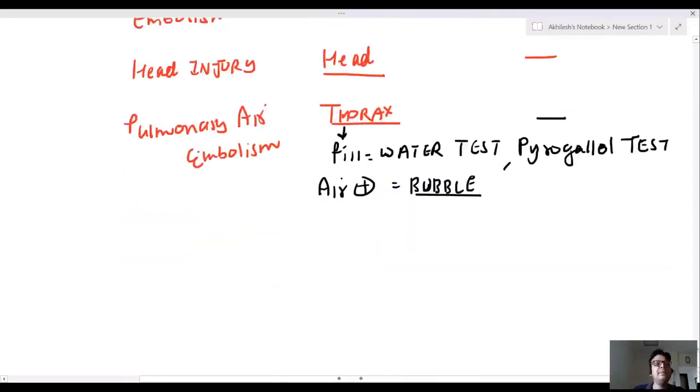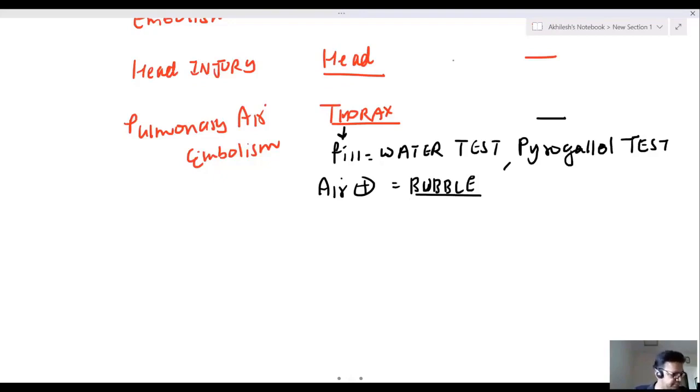So what are actually in pulmonary air embolism? What do we open first? It's very simple. We open the thorax first. We fill this thorax with water and we puncture the capillary. If a bubble is there, it is a water test. And for pulmonary air embolism, we also do the pyrogallol test.